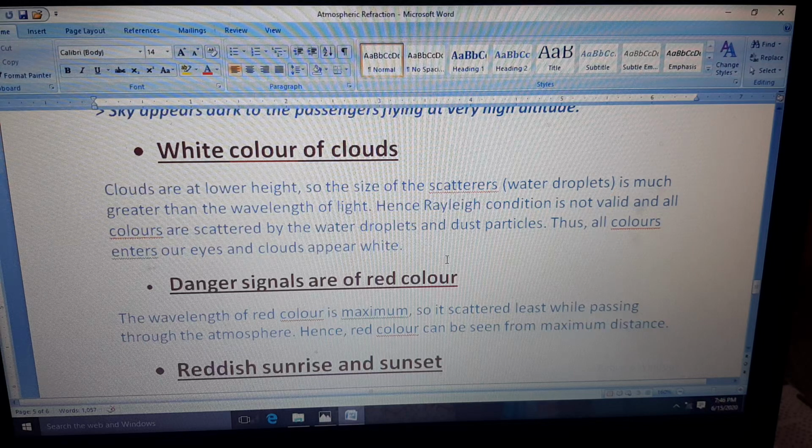Okay, so since the light will not scatter, you will easily catch that red color and you will come to know that there is danger. So you are less at risk then.